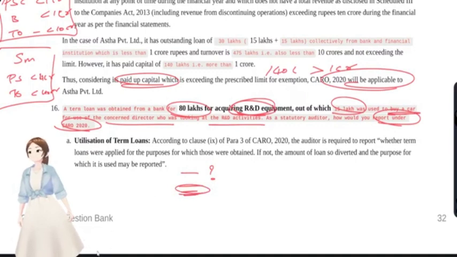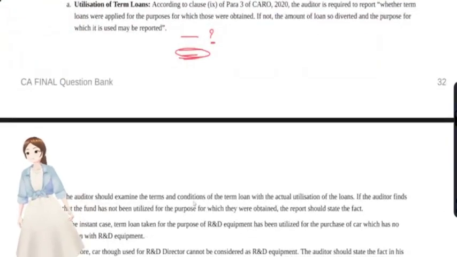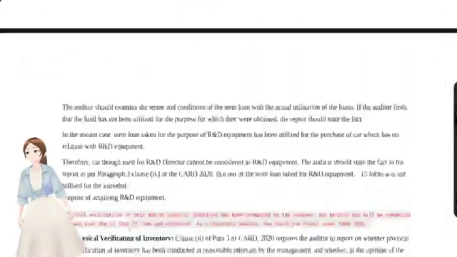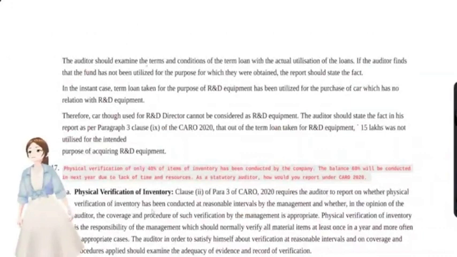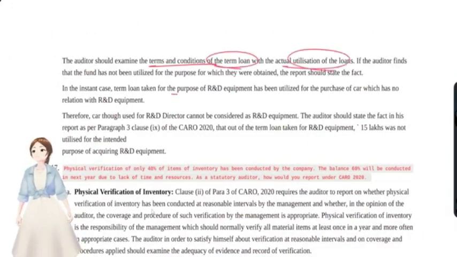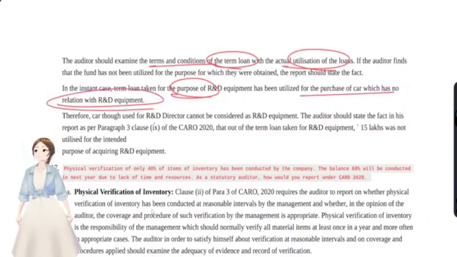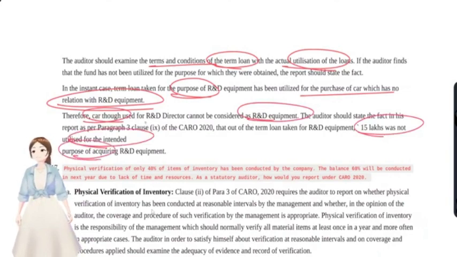Okay, you see here. The auditor should examine the terms and conditions of that term loan for utilization of the loan. You see, the loan for R&D has been utilized for purchase of a car which has no relation with R&D equipment. So the car cannot be treated as R&D equipment. So 15 lakhs was not utilized for the intended purpose. You have to just disclose that in clause number 9 of CARO.